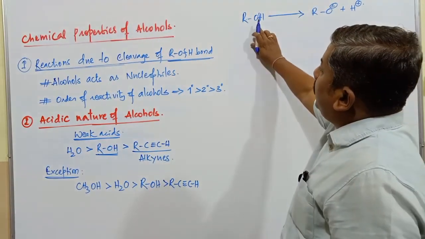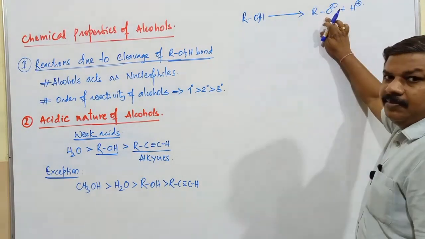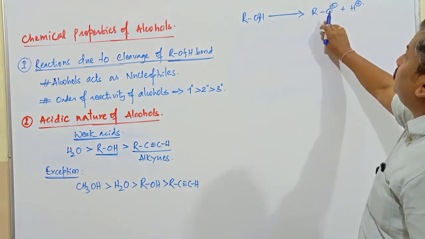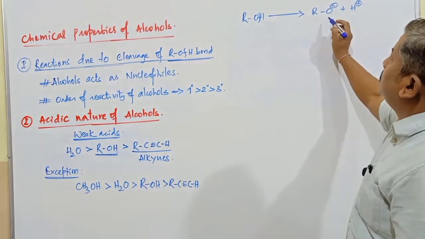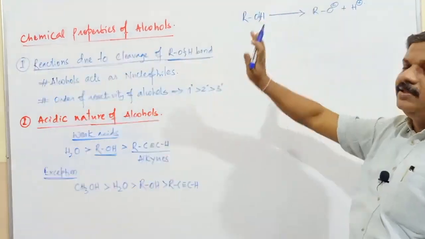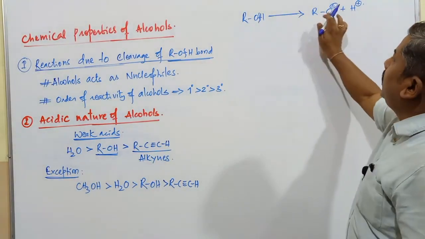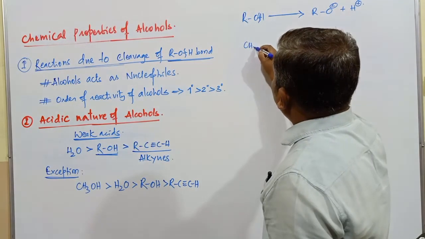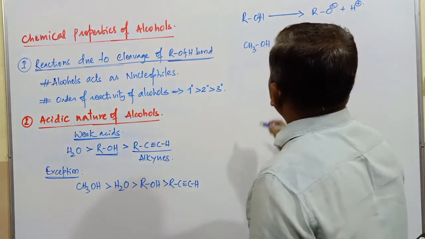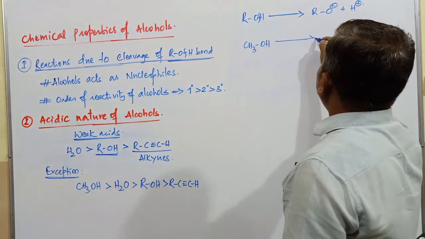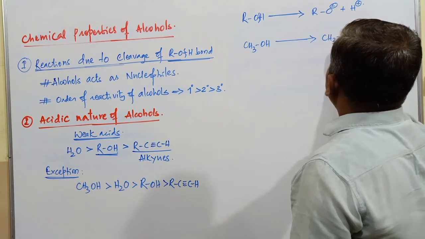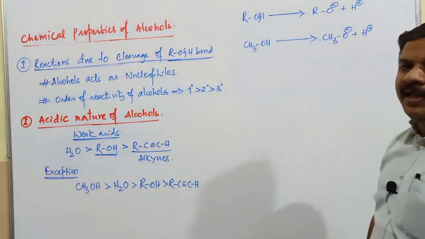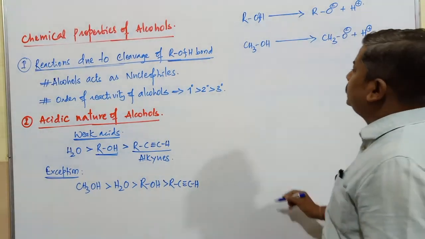The acidity of a particular alcohol depends upon the stability of its conjugate anion. This is the conjugate base, and this is the conjugate acid, because these two differ by a particular proton. Now if you go with the alcohol CH3OH, methanol, when this methanol is ionized, it gives rise to CH3O minus and H plus. Which bond is cleaved here? The oxygen and hydrogen bond is cleaved.